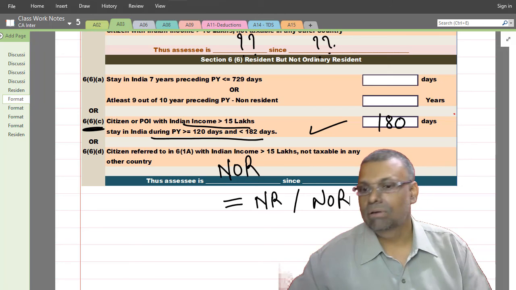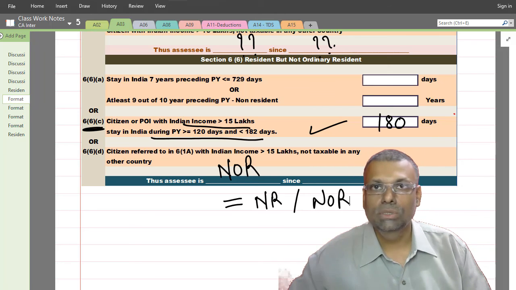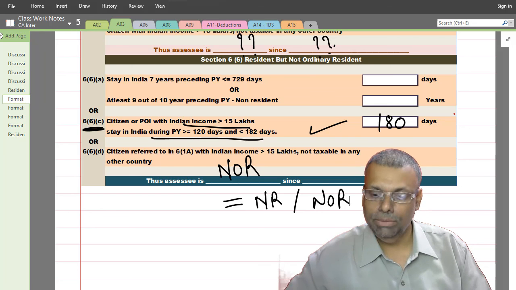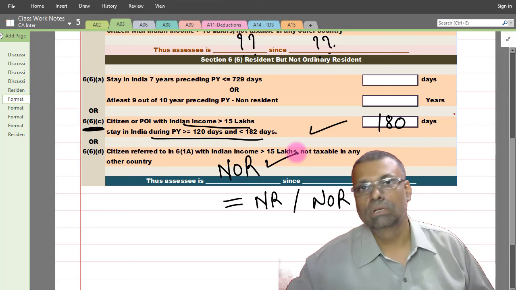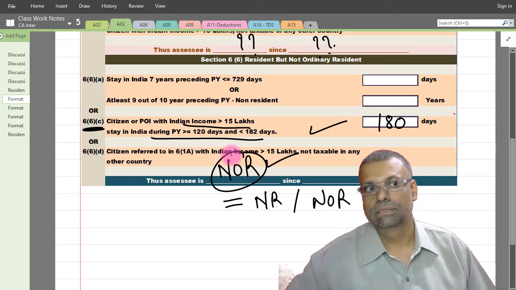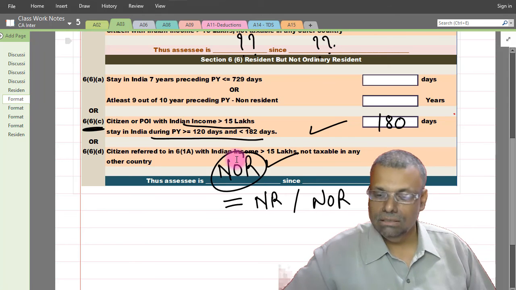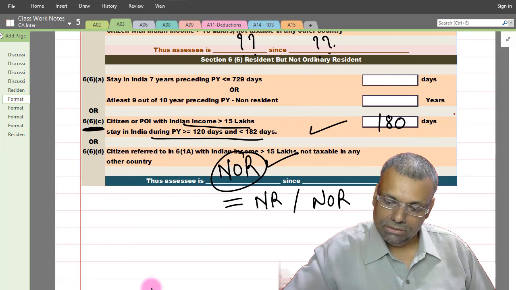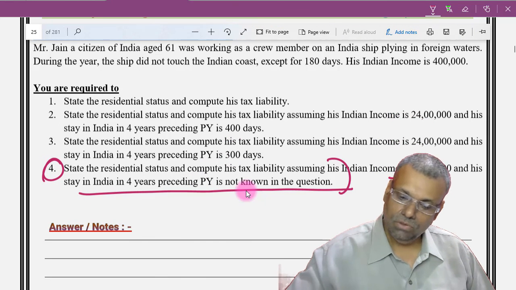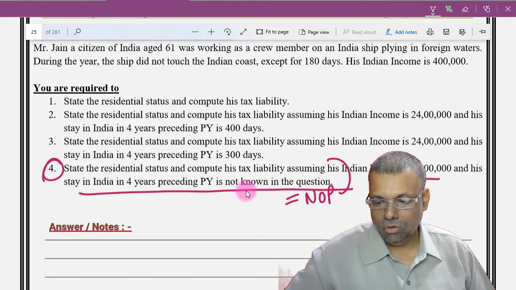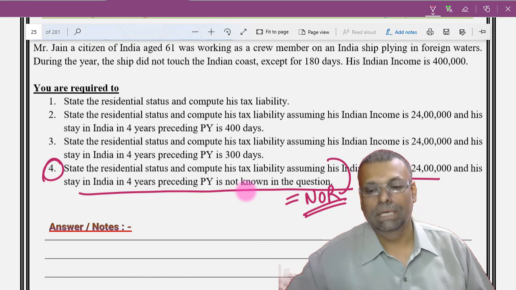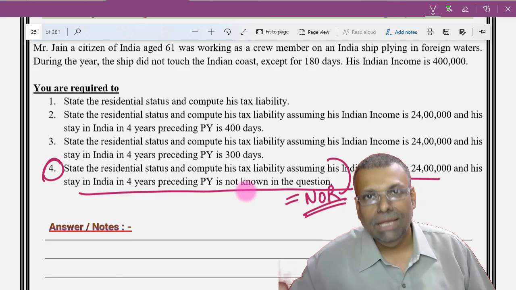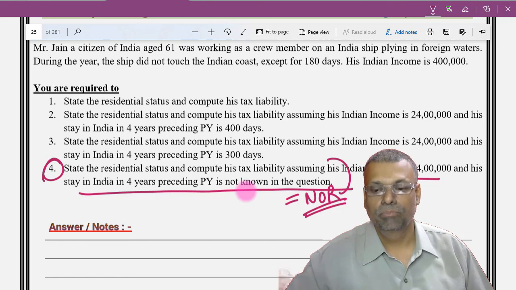Like that you can write a note, and if you want to give the answer only based on question data, I repeat, only based on question data, then you can say that it is not ordinarily resident. This is fixed as per the question data. So you can say that this is a not ordinarily resident situation. The assessee is a not ordinarily resident, but this is very much debatable in the question.